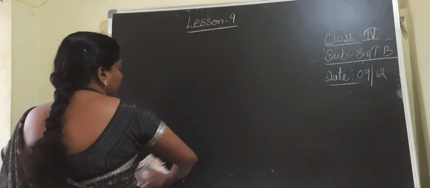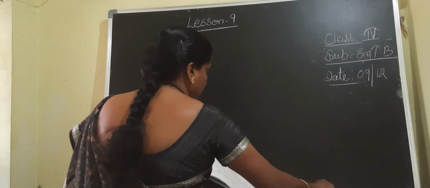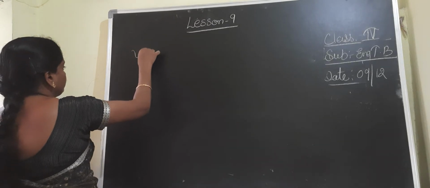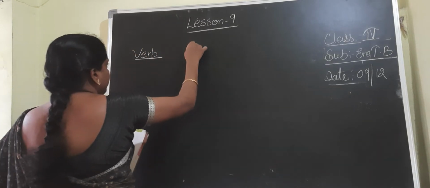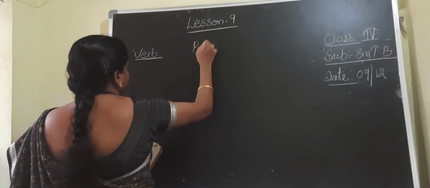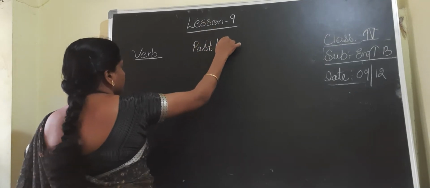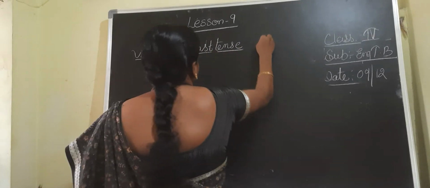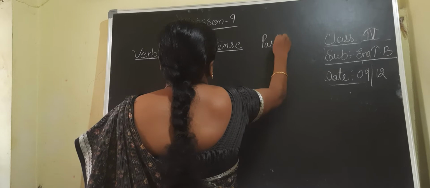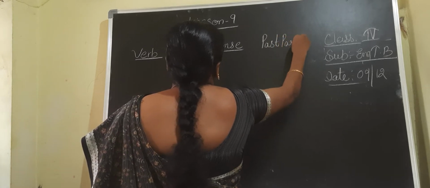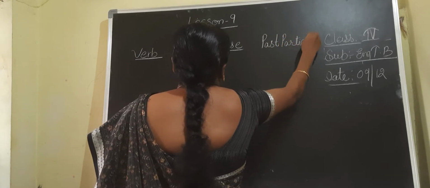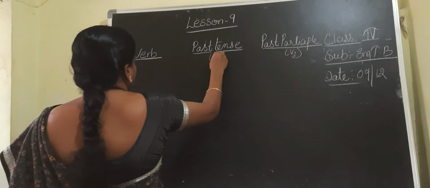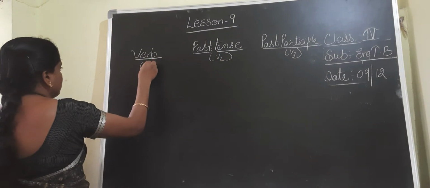If you observe, page number 121 in your textbooks, first they gave the verb, then they gave past tense, which means v2 form, and next they gave past participle. Past participle means v3 form. It is the v3, it is the v2, it is the v1.